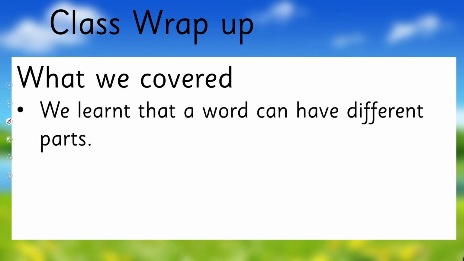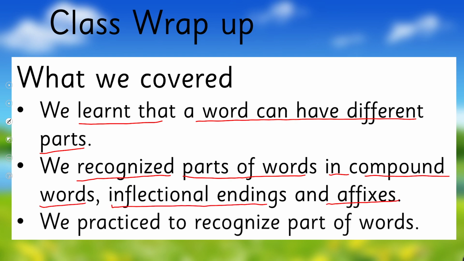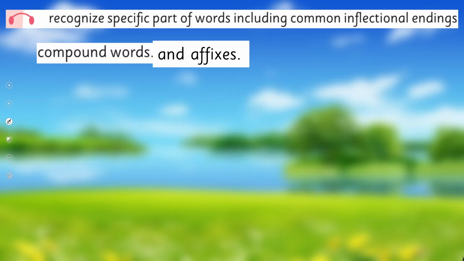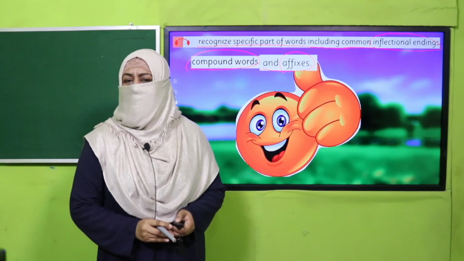What have we learned today? We learned that a word can have different parts. We recognized parts of words in compound words, inflectional endings, and affixes. And we practiced to recognize parts of words. In this way, we achieved our SLO, that is, to recognize specific parts of words including common inflectional endings, compound words and affixes. Are we done with it? Yes, and we thoroughly enjoyed doing it.